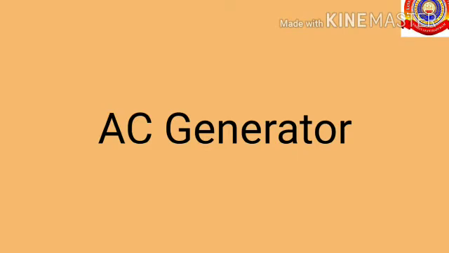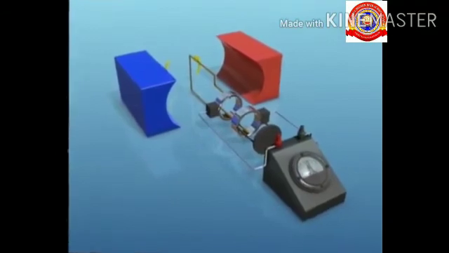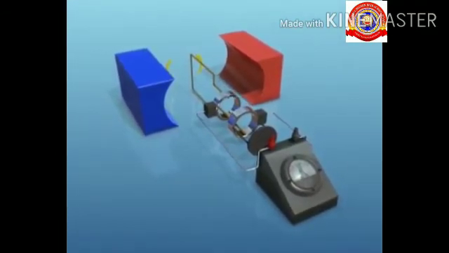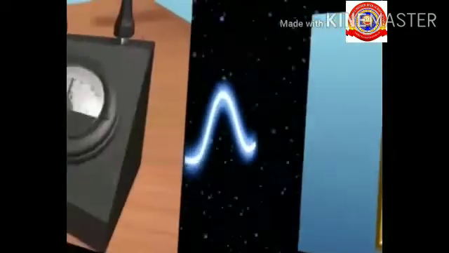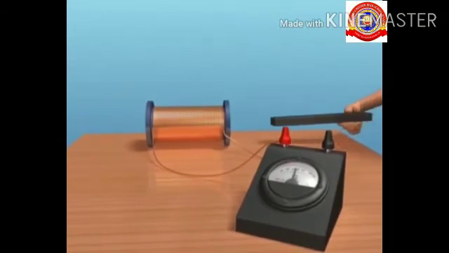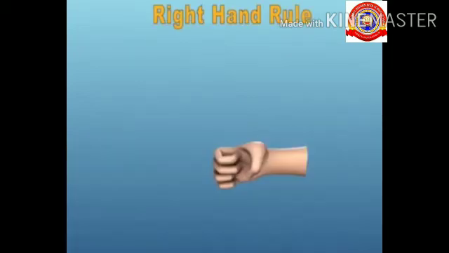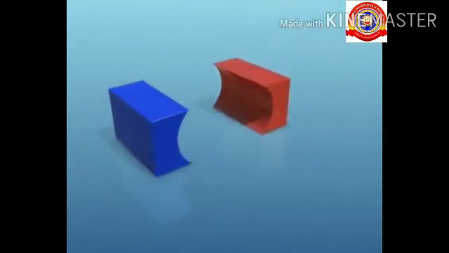Next, AC generator. So let's see what an AC generator is. An AC generator is a device used to convert mechanical energy to electrical energy. It was originally designed by the famous physicist Nikola Tesla. It works on the principle of electromagnetic induction. That is, whenever there is a change in the magnetic flux linked with a coil, an EMF is induced in the coil. This phenomenon is electromagnetic induction, and using the right hand rule we can find out the directions here.